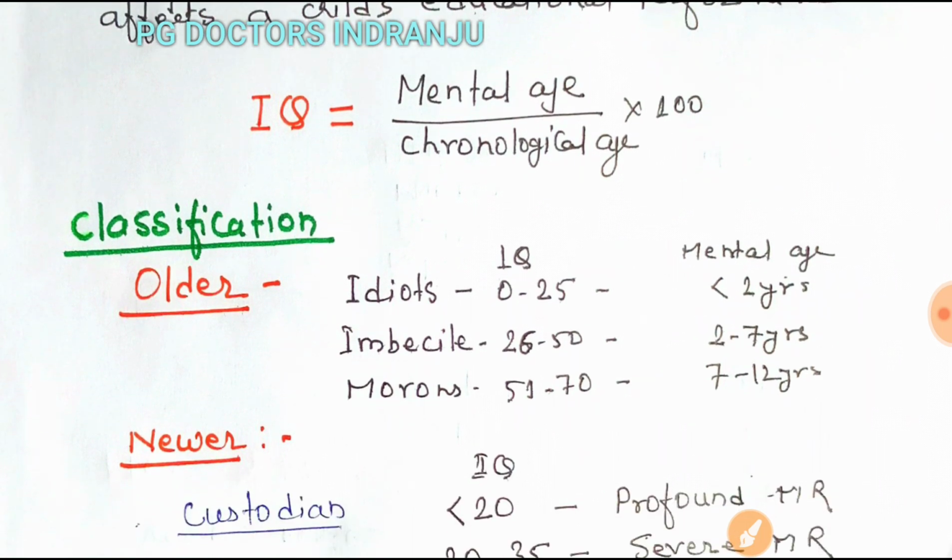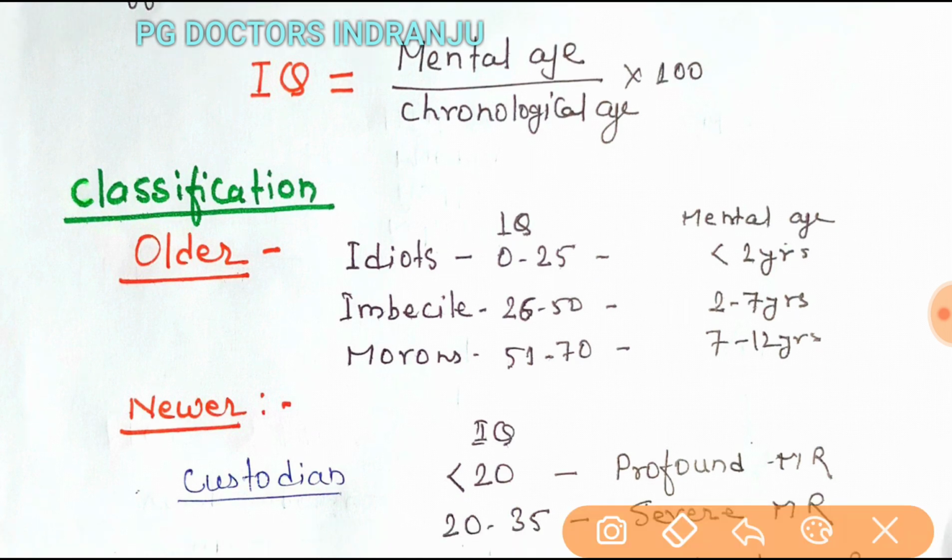The classification given for mental retardation, this was the older classification: moron, imbecile, idiot. This sounds like abuse, but let us start with the older classification. The idiot has an IQ of 0 to 25 and a mental age below 2 years.